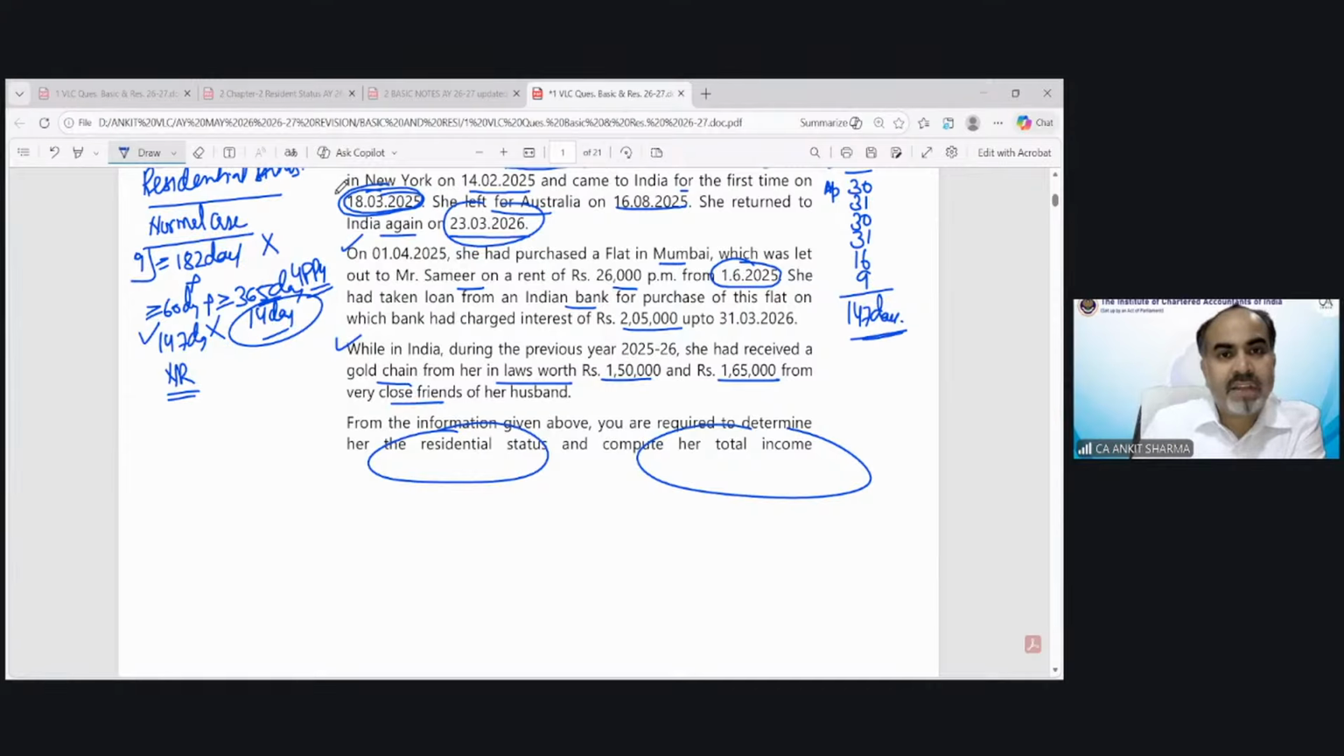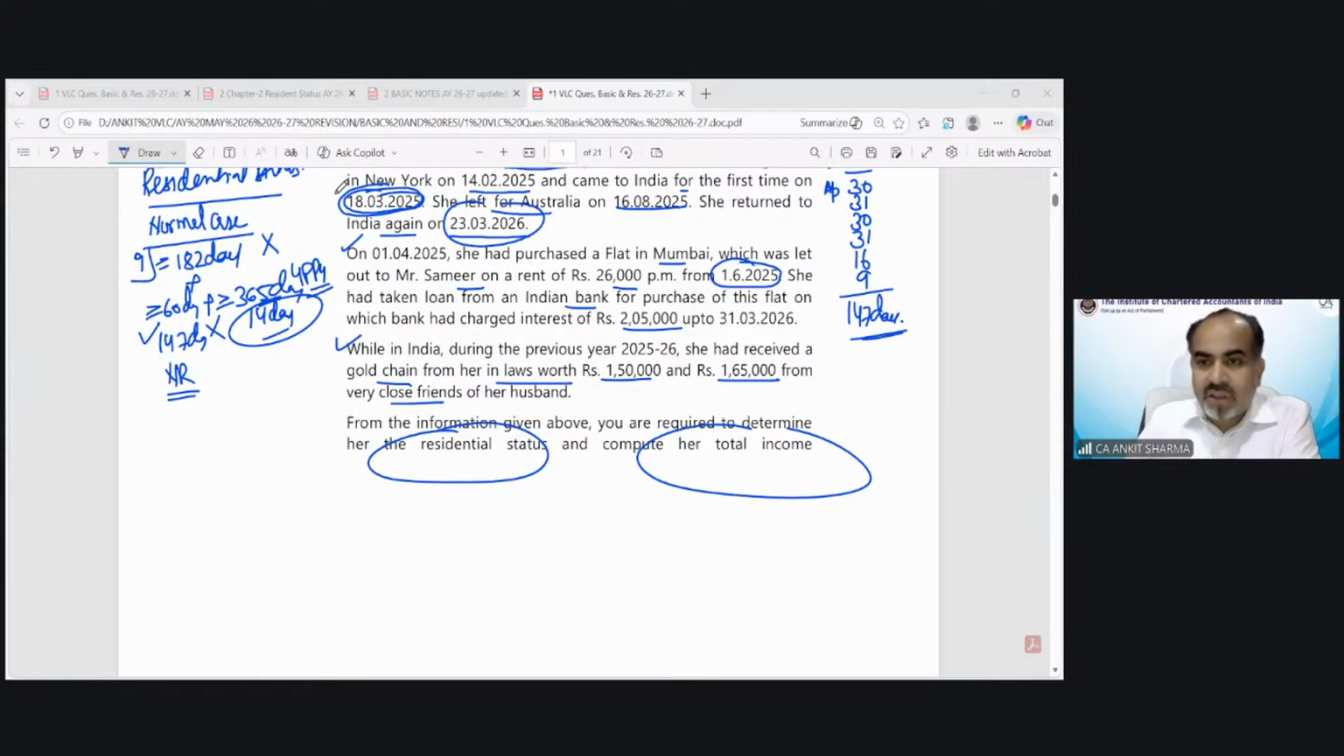Let me see if there's any query. Sir, how is income computed before residential status? We are not calculating income before residential status. We are just finding out the income which is sourced from India, or Indian source income, that we can consider even without finding out the residential status.